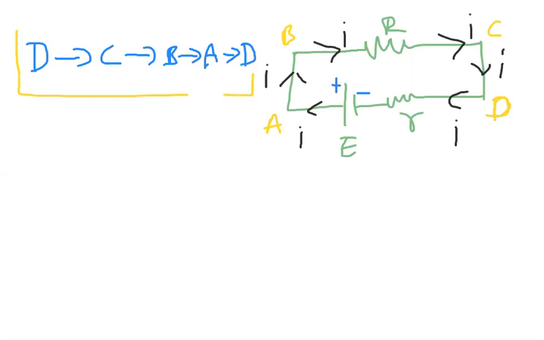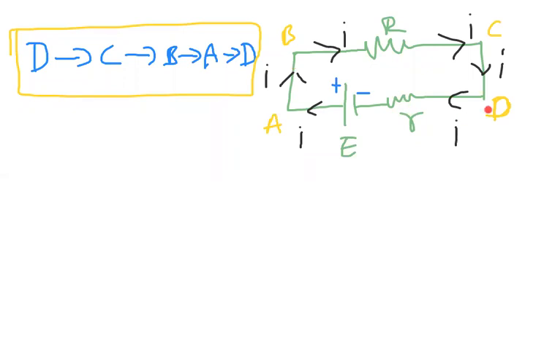Previously I started my journey from A to B, B to C, C to D, D to A. Now I selected D to C, C to B, B to A, to D.